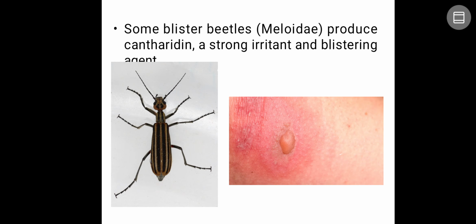Even some insects like the blister beetle produce a chemical substance called cantharidin, a strong irritant and a blistering agent. That's why it is called the blister beetle.